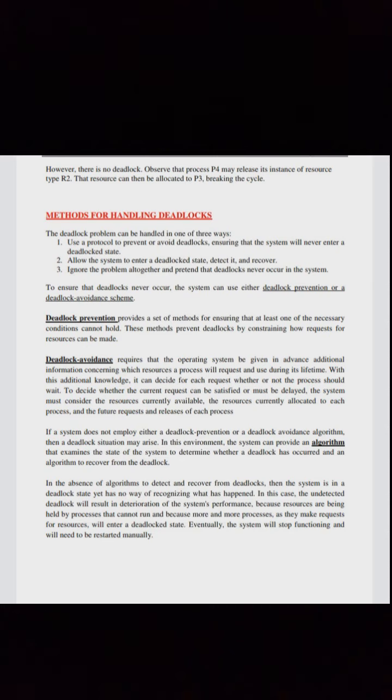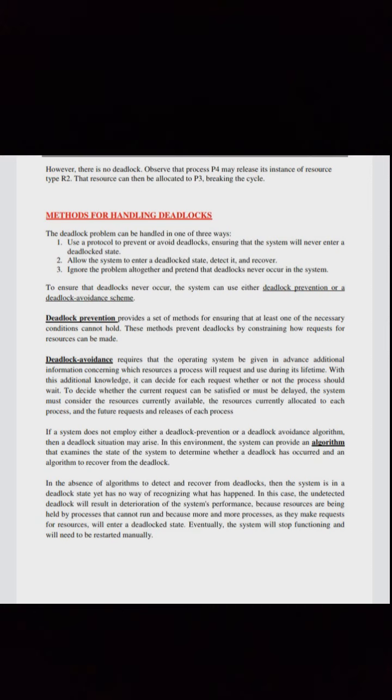To ensure that deadlocks never occur, the system can use either deadlock prevention or a deadlock avoidance scheme. Deadlock prevention provides a set of methods for ensuring that at least one of the necessary conditions cannot hold. These methods prevent deadlocks by constraining how requests for the resource can be made.